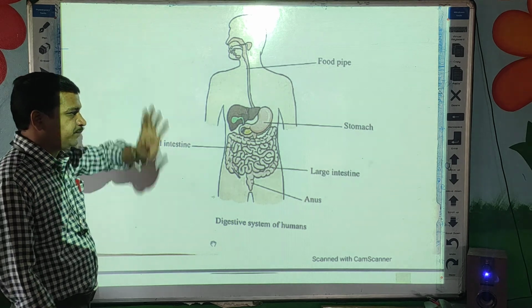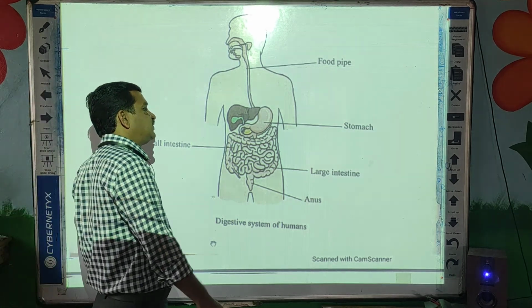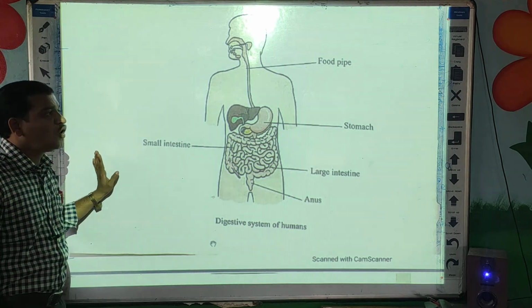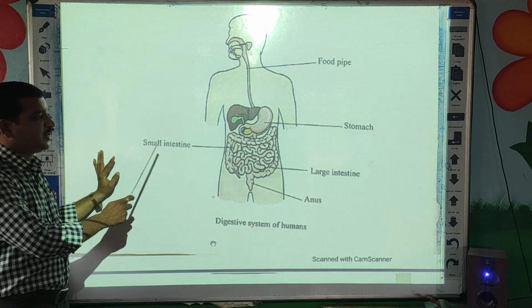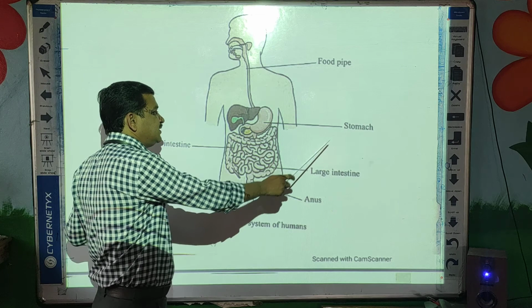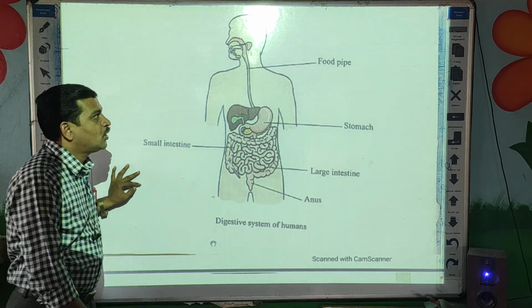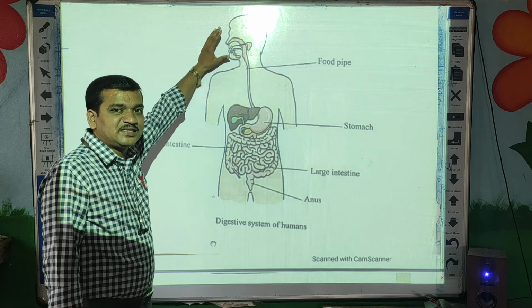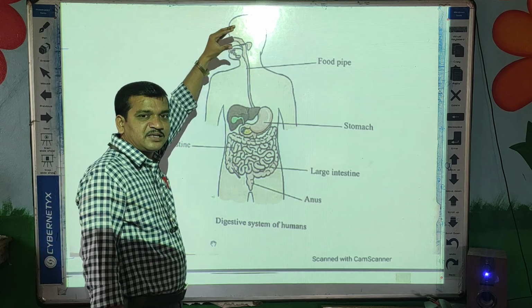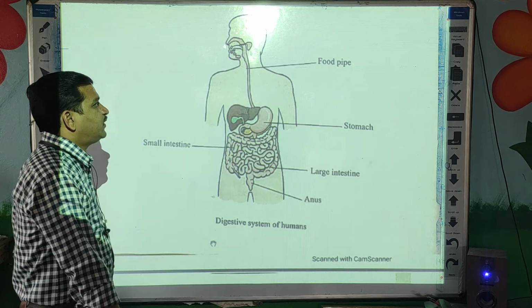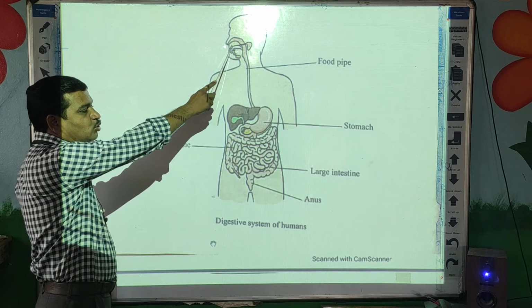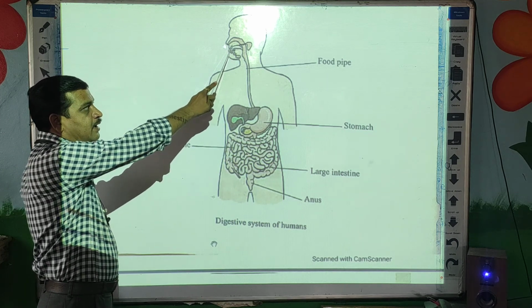So these are the parts of the digestive system. How many parts are there? So there are 5 parts of the digestive system. How many? 5. We can consider 6 also, because the mouth or buccal cavity is also one part. Okay. So the first part is the mouth. Okay. This is the mouth.